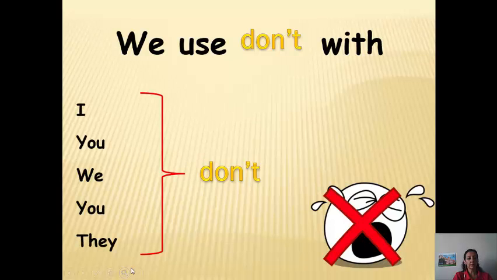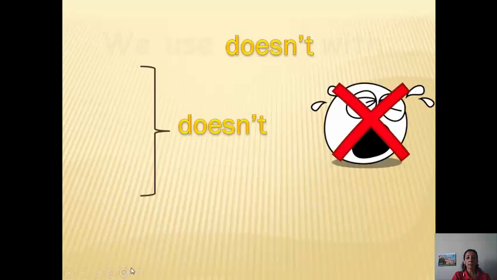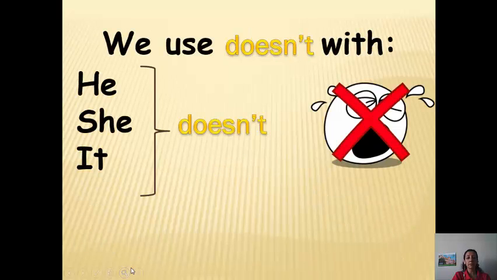As we said, we use don't with these personal pronouns, I, you, we, they, when we want to make a negative sentence in the present simple tense. Don't cry. But we use doesn't with he, she, it, and put also the infinitive verb, cry.